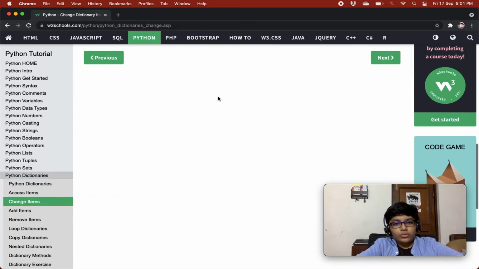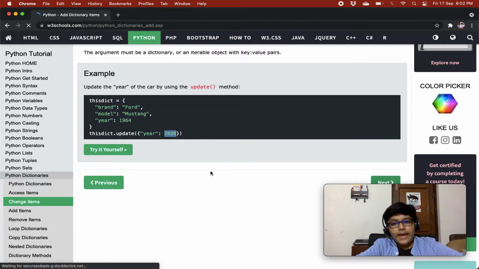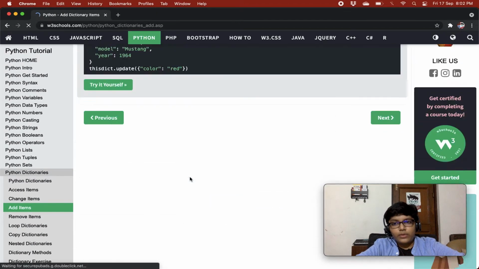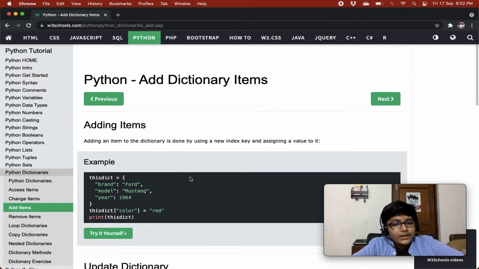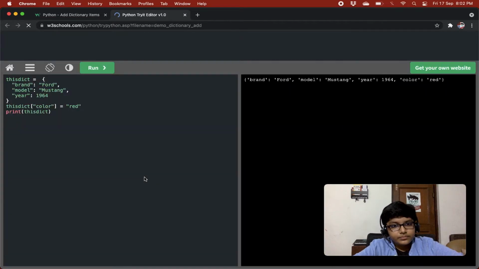Quite cool. Now we are on add items. So now we'll learn how to add items. This is also very small. Adding an item to the dictionary is done by using the new index key and assigning the value to it. So to add an item, you can just give whatever new key you want to make in the dictionary and give it a value using equals to. Okay, and that key value pair will be added to our dictionary, right?